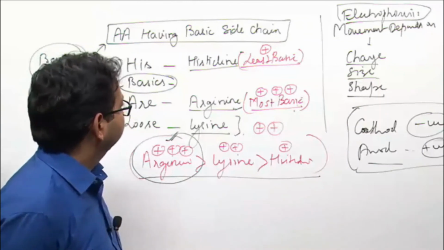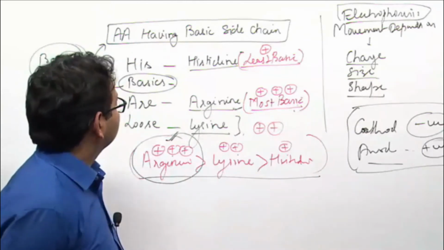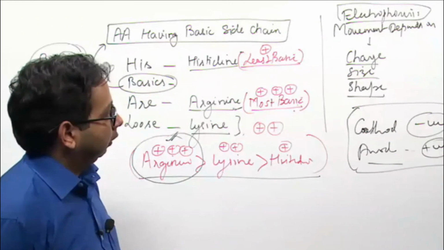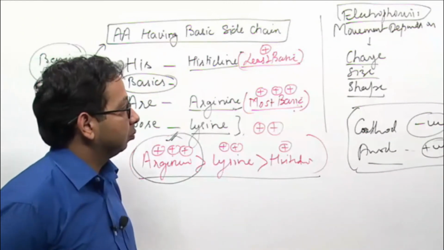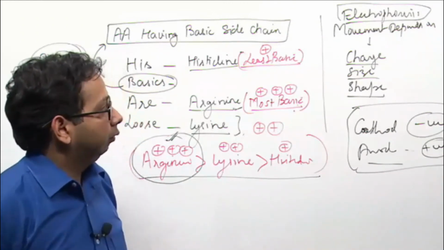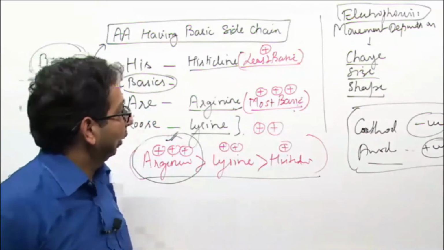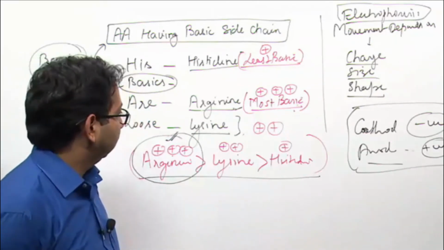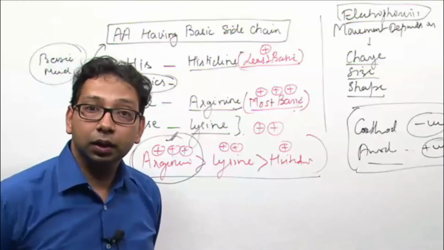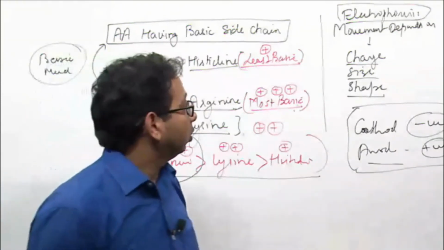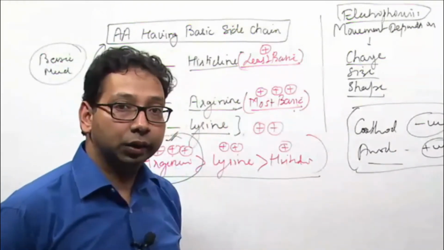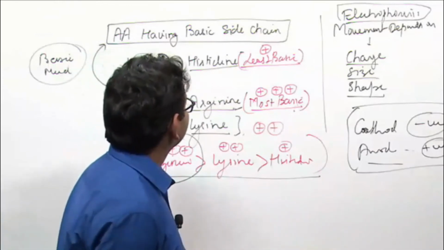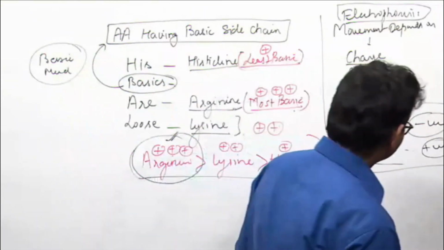We will discuss electrophoresis in detail with protein purification. For the time being, remember that in the case of amino acids, if electrophoresis is asked, you will consider mainly charge.